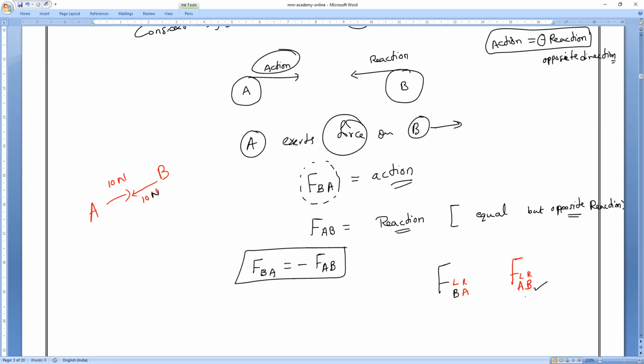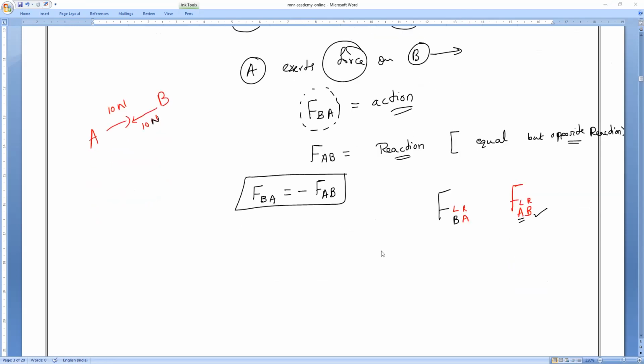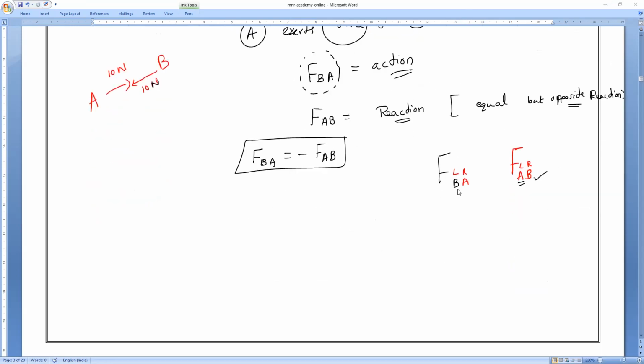B. Who is experiencing the effect? A. You understand? That is what you have to remember. Reaction is equal to action, but in the opposite direction. So always remember, the left indicates the body experiencing the force, and the right indicates who is exerting that force.